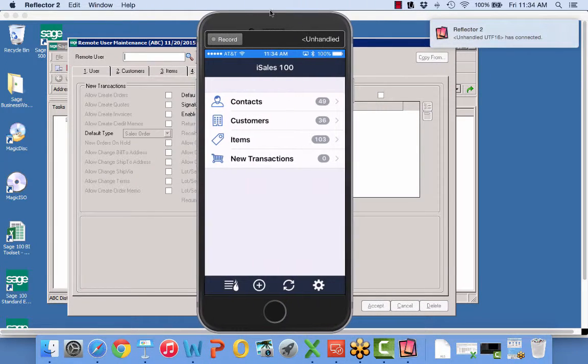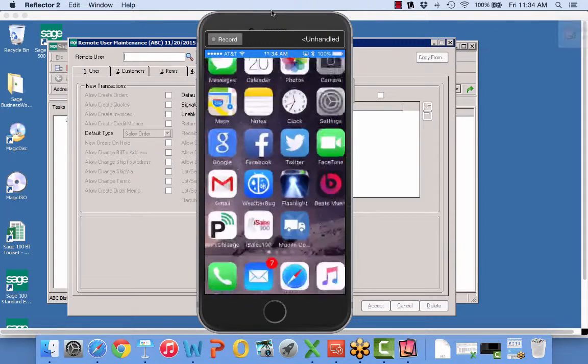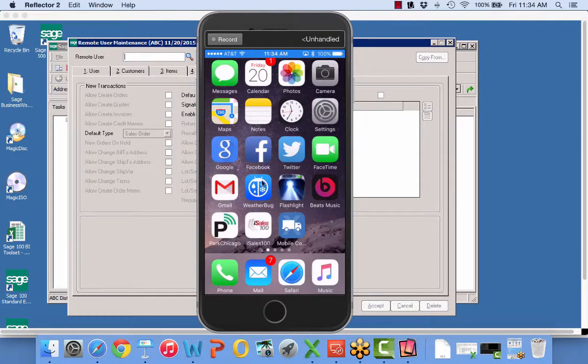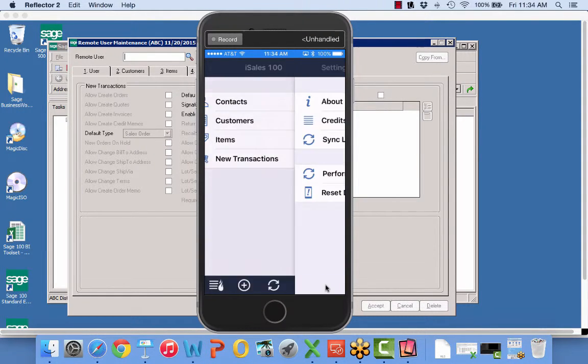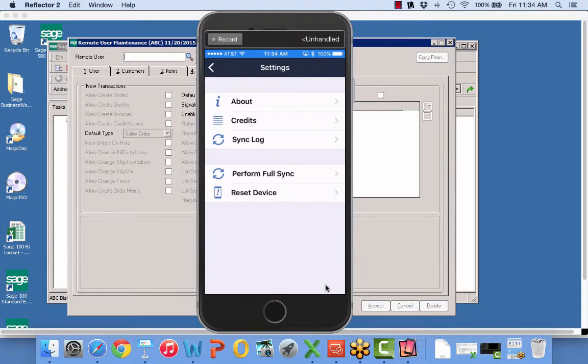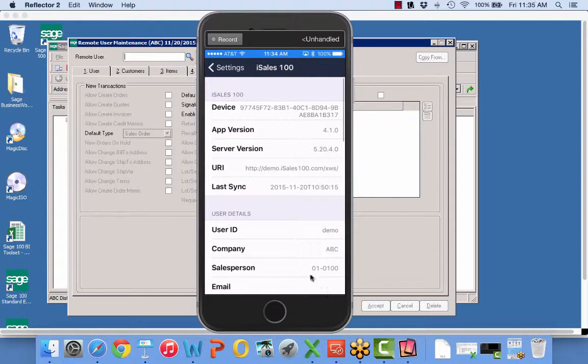All right. So here's iSales. That's what the iSales icon looks like. And I'm already logged in. So I'm just going to go ahead and pull this up here. I'm going to click on my little gear button down below, and in the gear button, I'm going to tap on About.